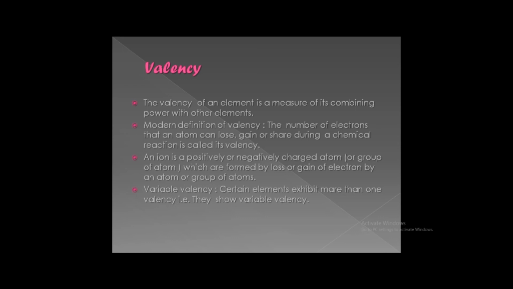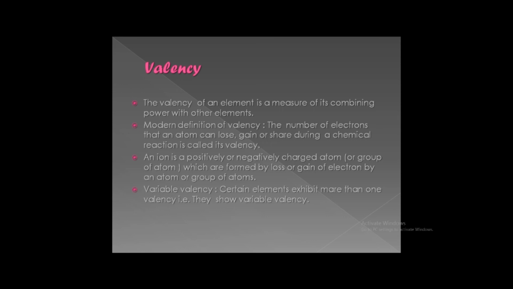Now take some examples of a compound. We'll start with the example of HCl. HCl is a compound. In HCl, hydrogen's atomic number is 1, chlorine's atomic number is 17. If we study the electronic configuration, hydrogen has 1 electron in the outermost shell, chlorine has 7 electrons in its outermost shell.